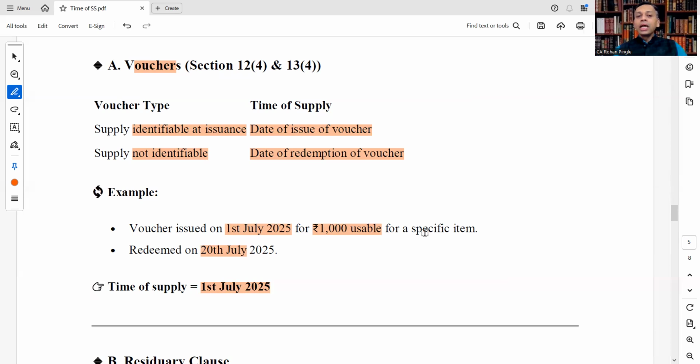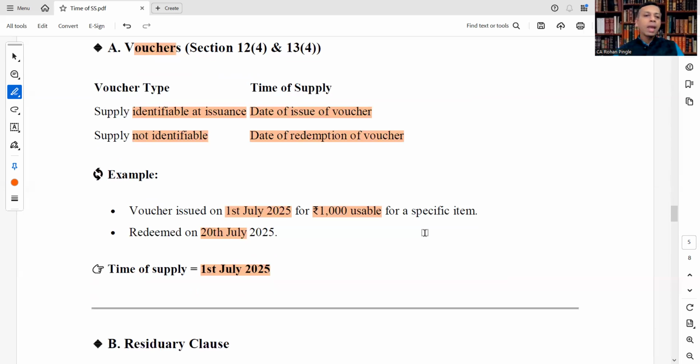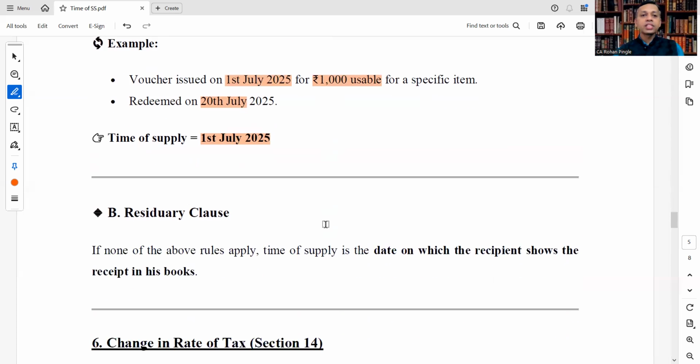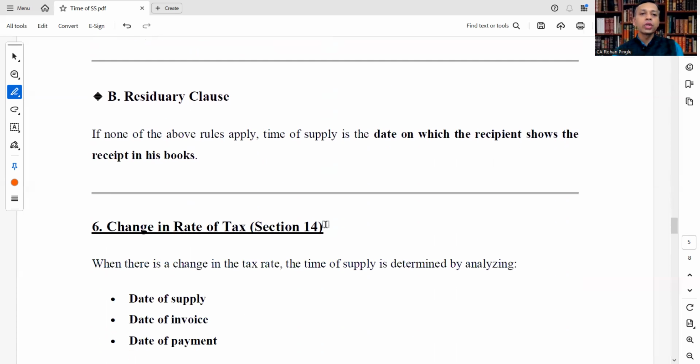So here redemption date is not applicable. Whenever supply is not identifiable, then date of redemption of voucher will be our time of supply. Let's move on to the next, residuary clause. If none of the above rules apply, time of supply is the date on which the recipient shows the receipt in his books.